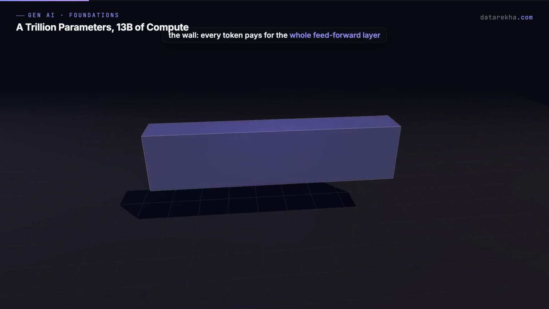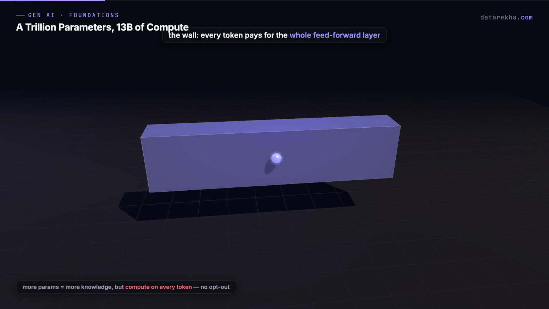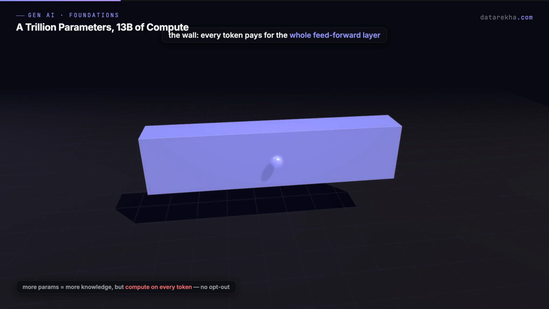Start with the wall that ordinary models hit. In a standard transformer, every token flows through the same feed-forward weights. If that layer has a billion parameters, every single token pays the compute cost of all of them, no exceptions. So you're trapped. You want more parameters for more knowledge, but every parameter you add costs compute on every token.